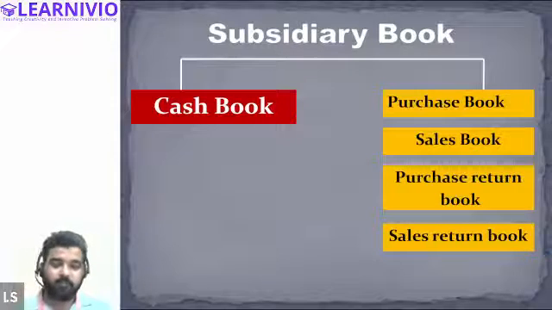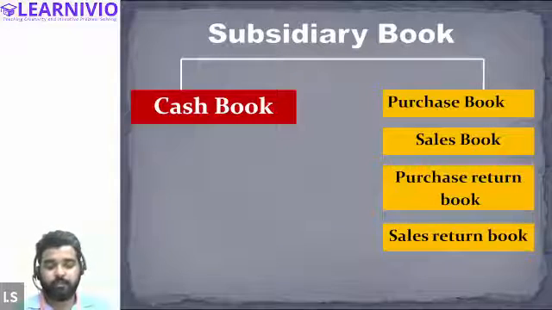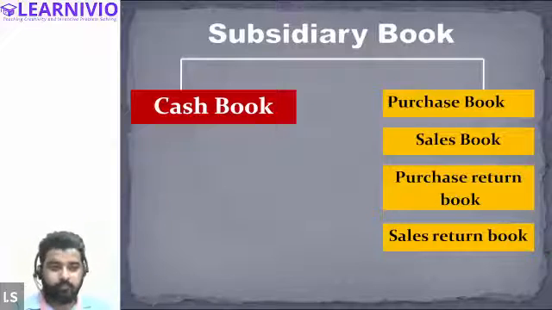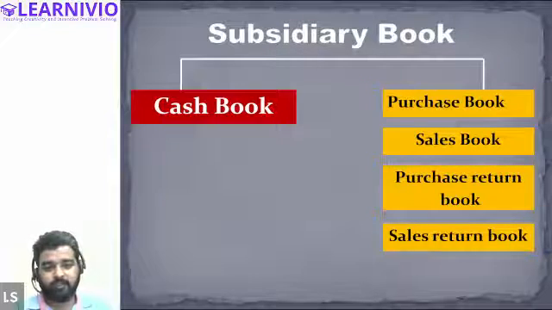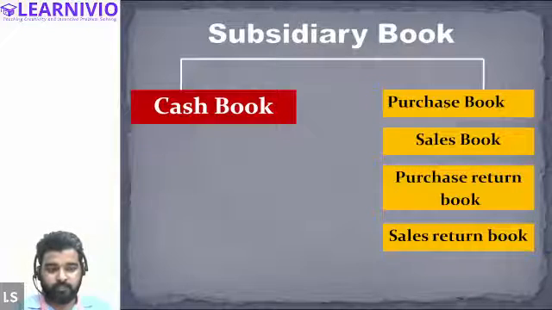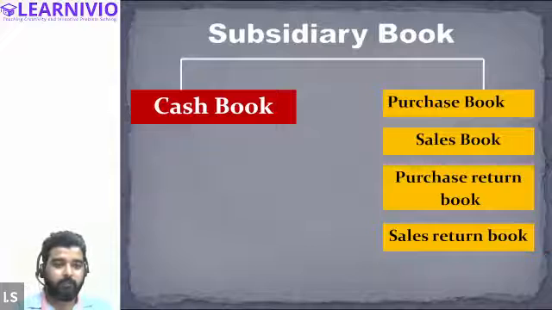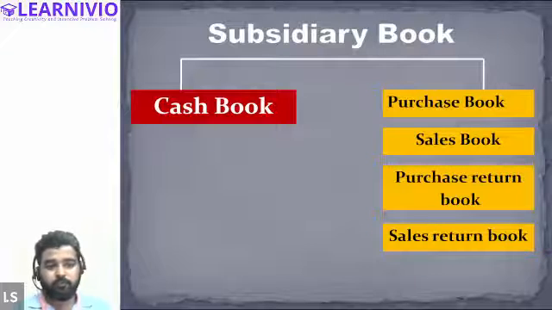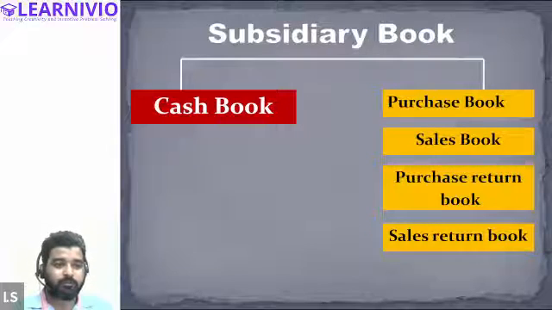We have already covered the meaning of cash book. We have understood that cash book is concerned with the recording of cash transactions only. Similarly, there are other subsidiary books like purchase, sales, purchase return, and sales return. Every book has a different objective and purpose, and every book deals with a different kind of transaction. So in this session, we will be talking about the purchase book only. Let's start and understand what is a purchase book.